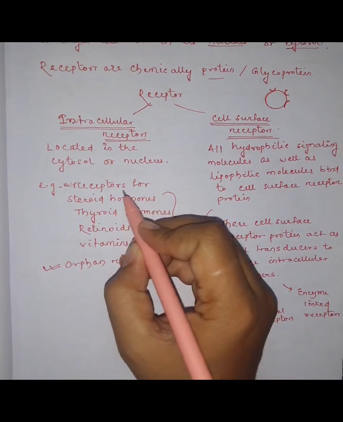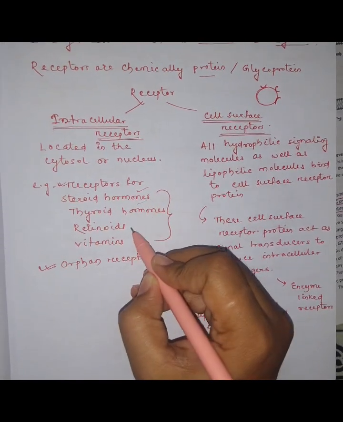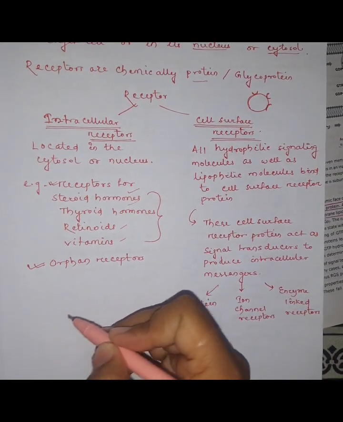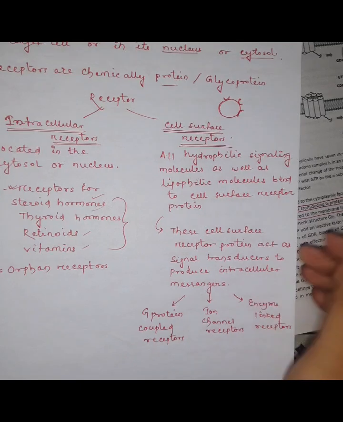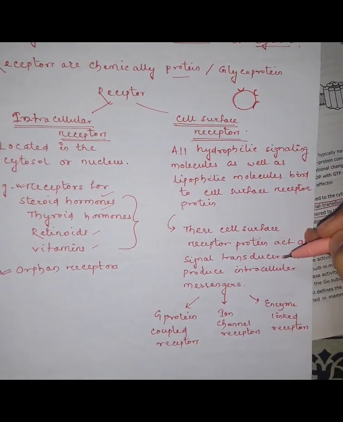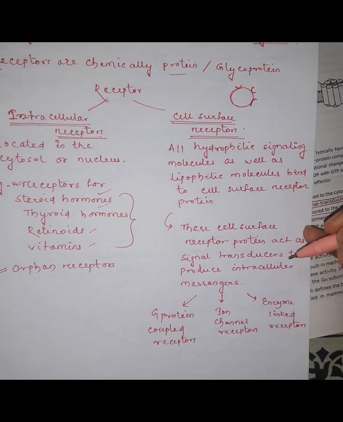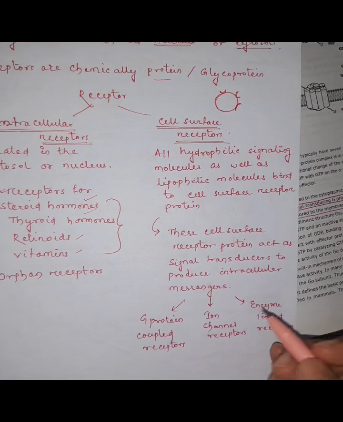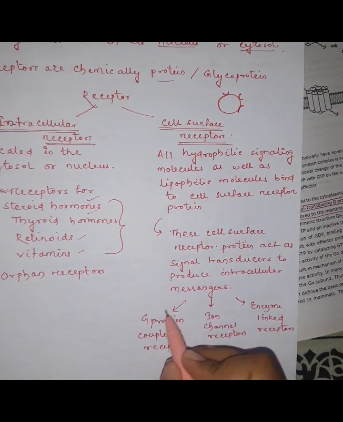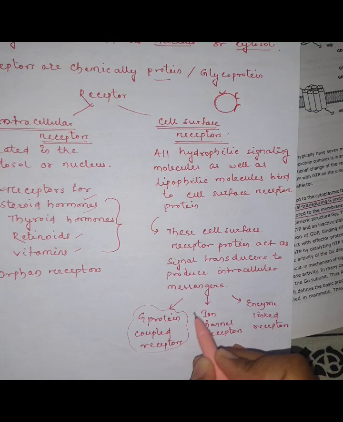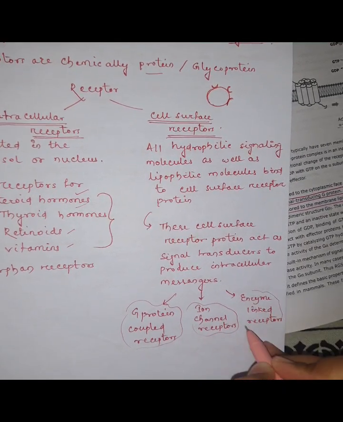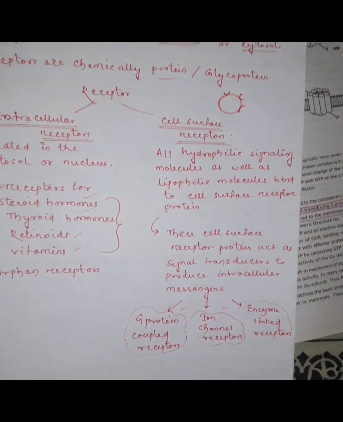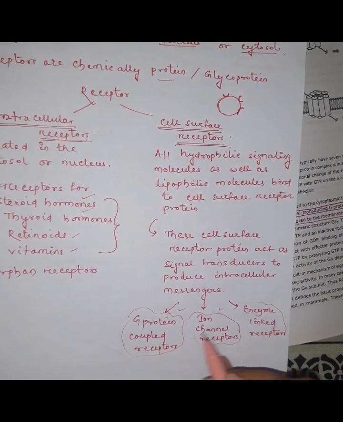These intracellular receptors are receptors for steroid hormones, thyroid hormone, retinoids, and vitamins. Some receptors are orphan receptors; they do not have any specific ligand. Next, cell surface receptors act as signal transducers to produce intracellular messengers. These cell surface receptors include G protein coupled receptors, ion channel receptors, and enzyme linked receptors. These are the broad categories of cell surface receptors. We will discuss these receptors one by one.